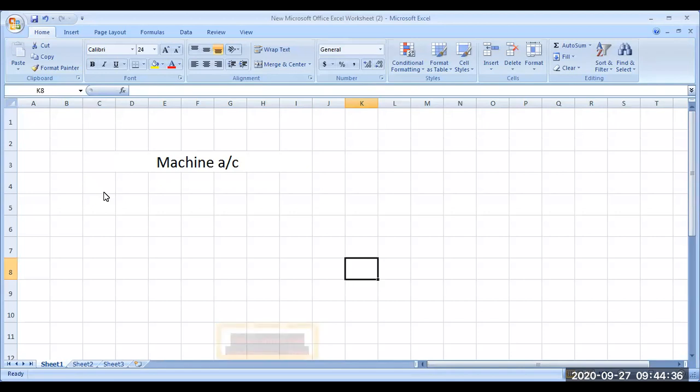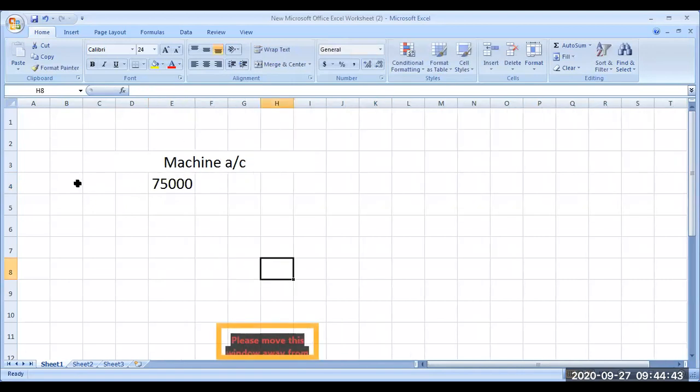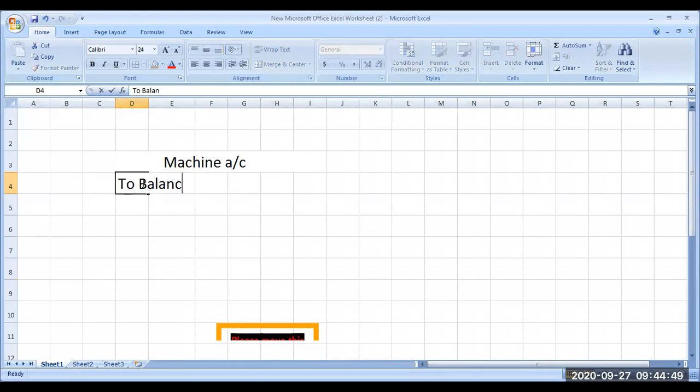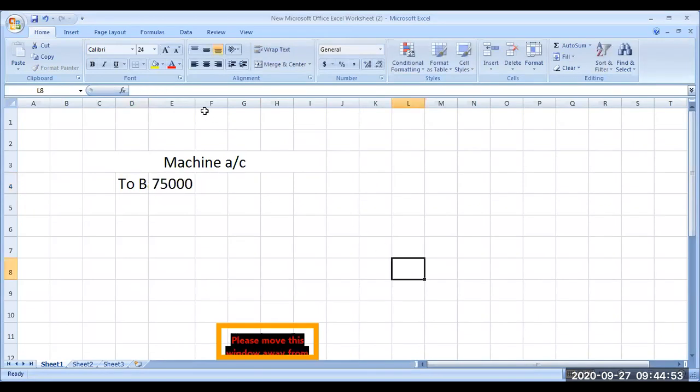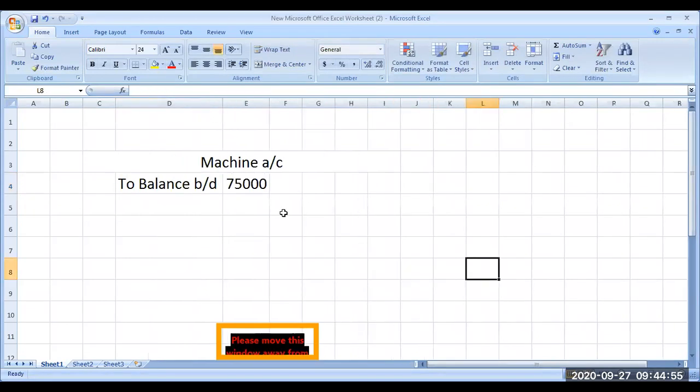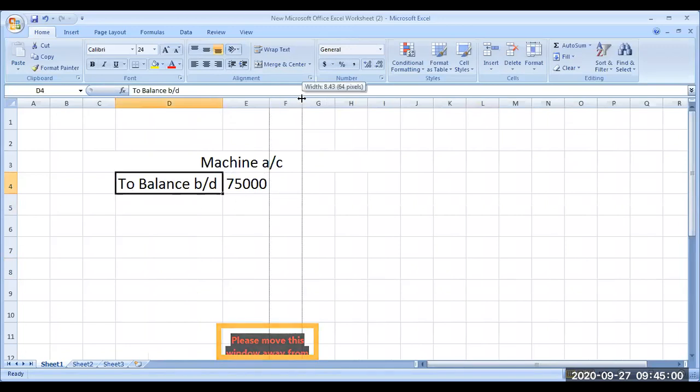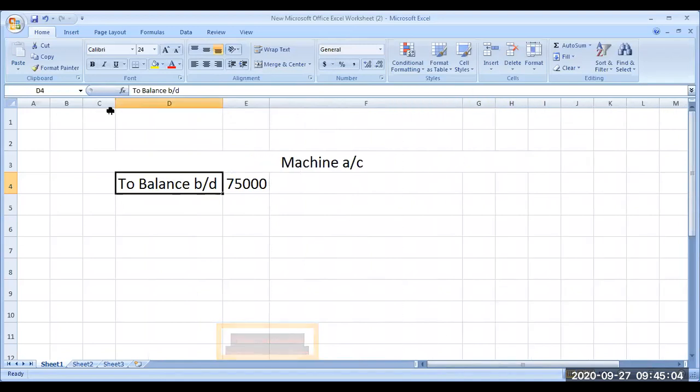Opening balance of machinery is 75,000. Now the closing balance given in the question. This is opening balance brought down. This is the last year closing balance and current year opening balance it will be. Now the current year closing balance is given in the question.